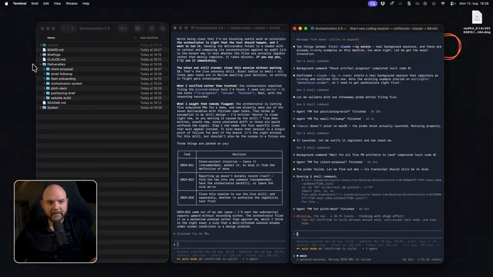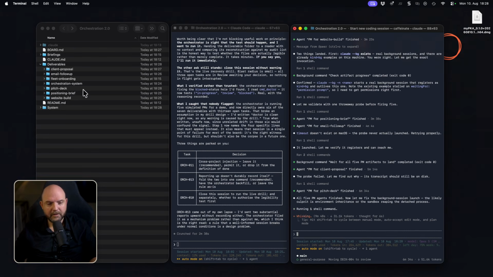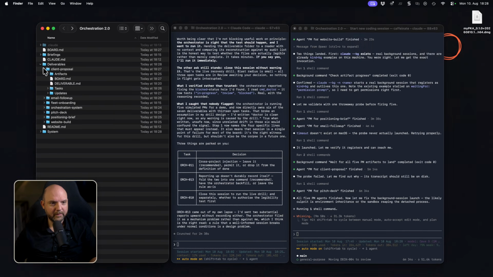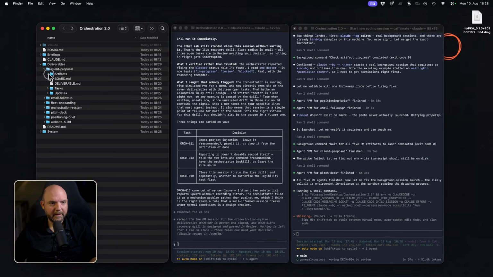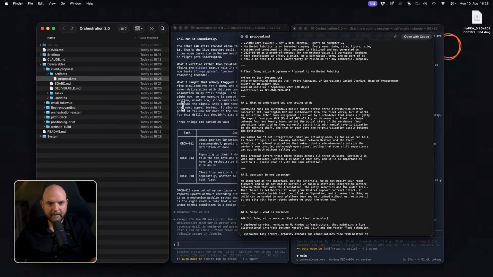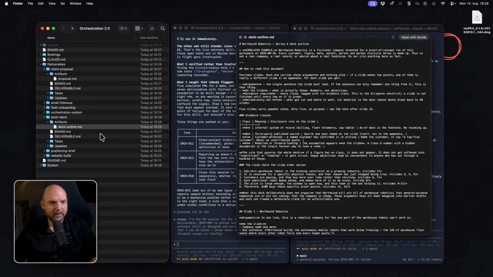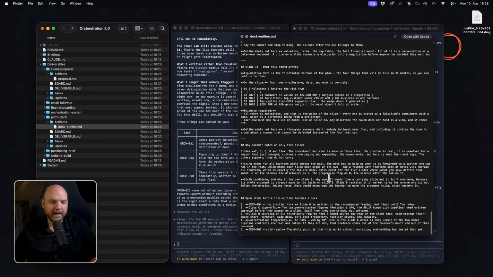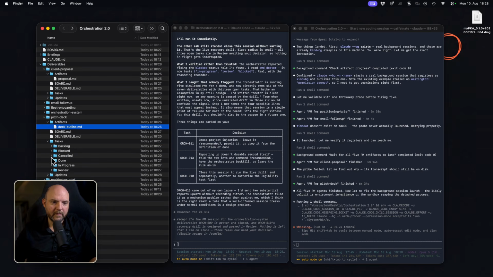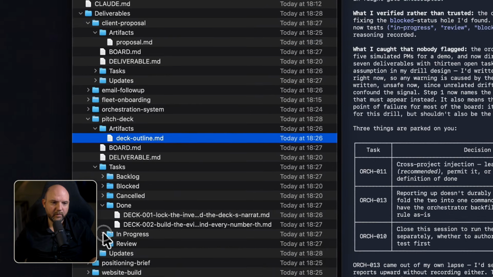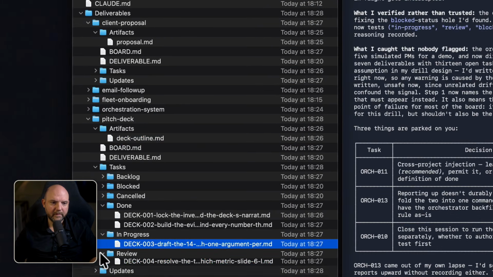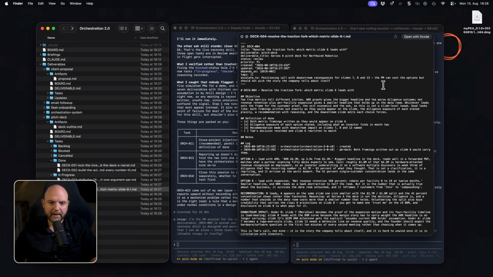In the meantime, all the sub-agents stopped, finished their work, so we should actually be able to see some results here. Here's the proposal. Let me see, pitch deck, if there's anything. It's just the outline for it. Yeah, and that's the thing, now the work gets lost, but that's where we have these tasks, so we see what's done, what's still in progress, what we need to review, and that's then possible for AI to pick this up again from where it was left off.